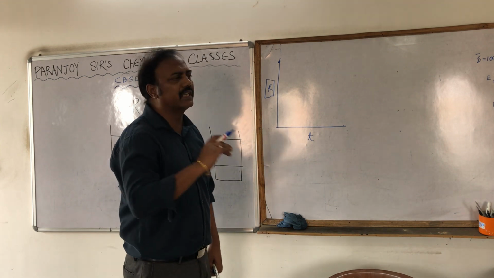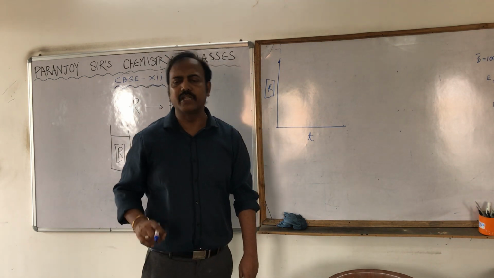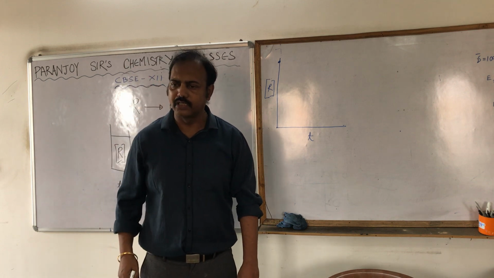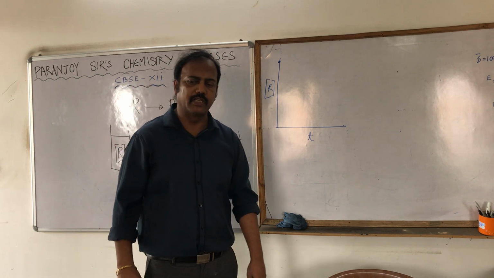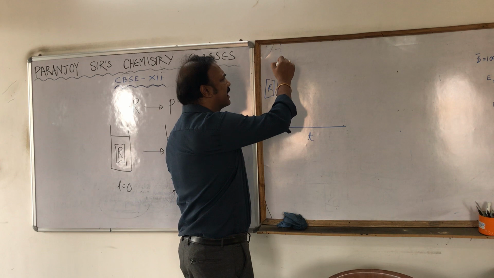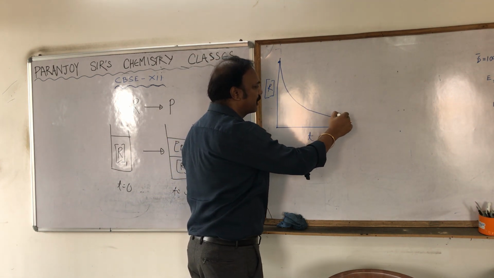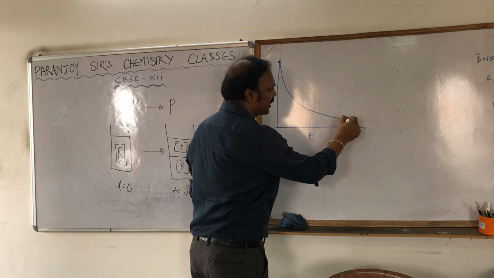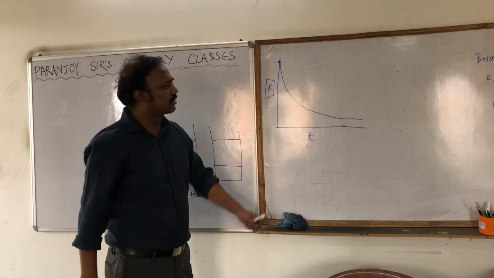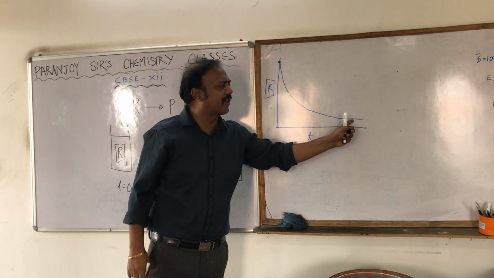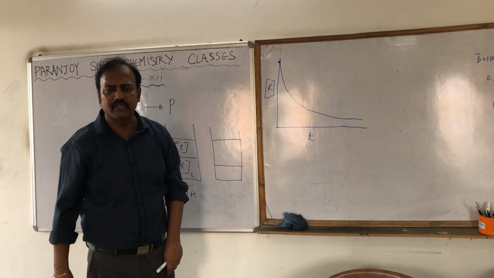So the variation is certainly not uniform. It's not that it is varying uniformly. It's varying non-uniformly. So the nature of the graph will be like this. It is decreasing non-uniformly, and after a certain time it will become constant. So this is the variation of the concentration of R with time.